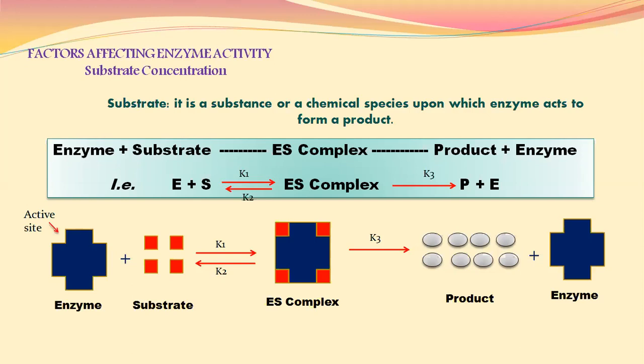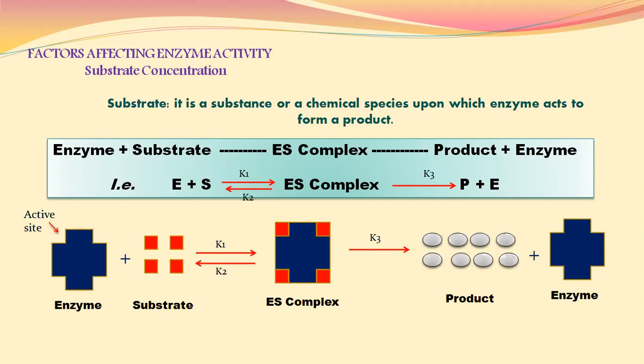In earlier lectures, we have studied that among the whole surface area of an enzyme, near about 5% comprises active sites, or the active site comprises about 5% of the total surface area of an enzyme.